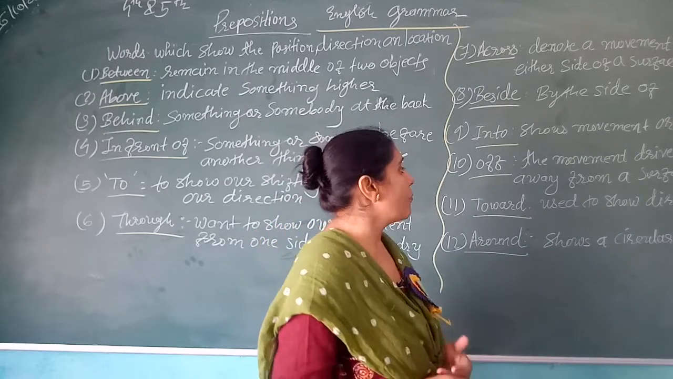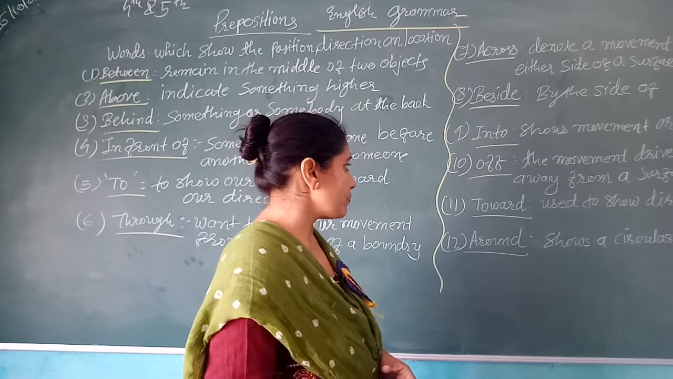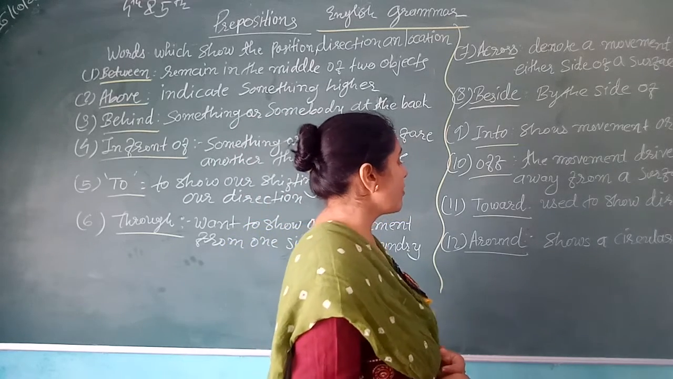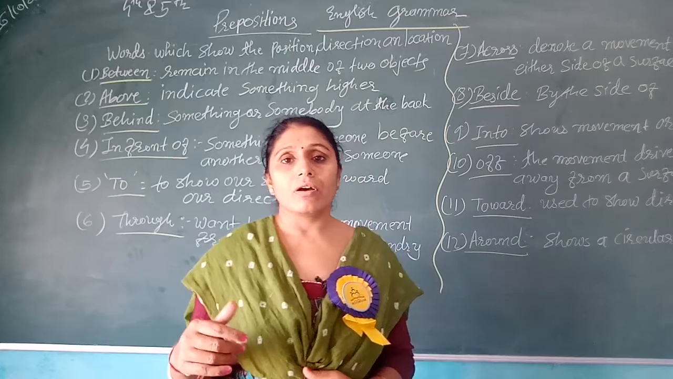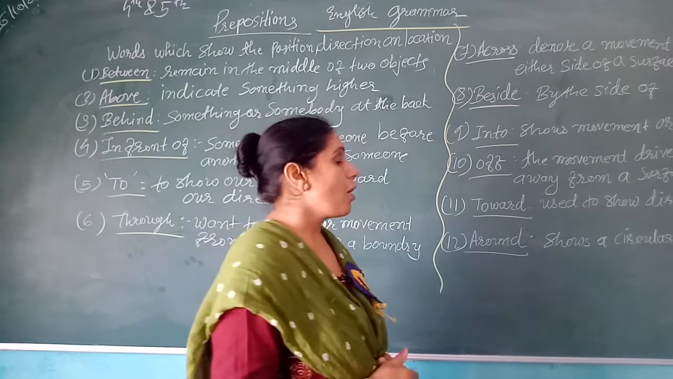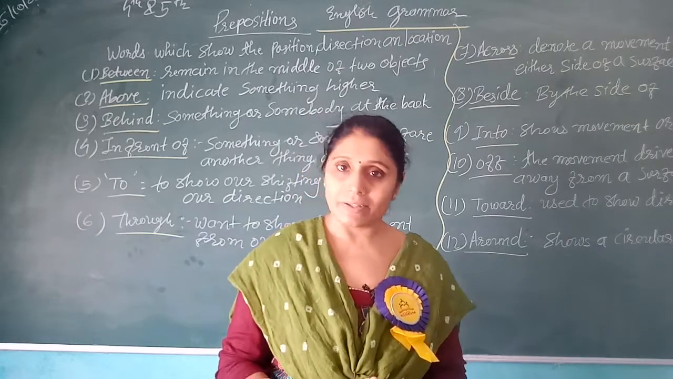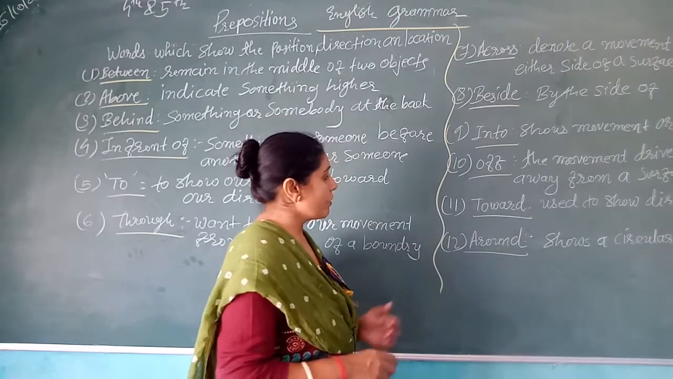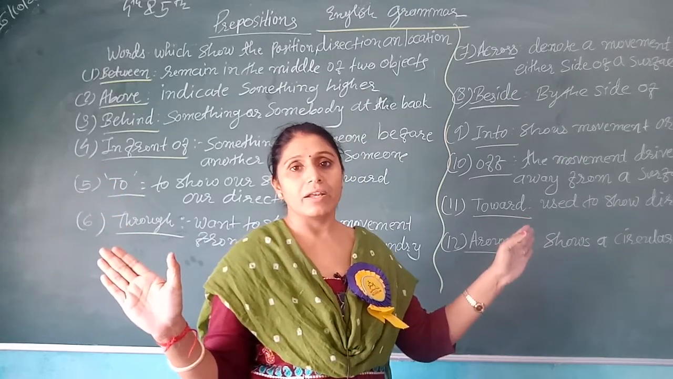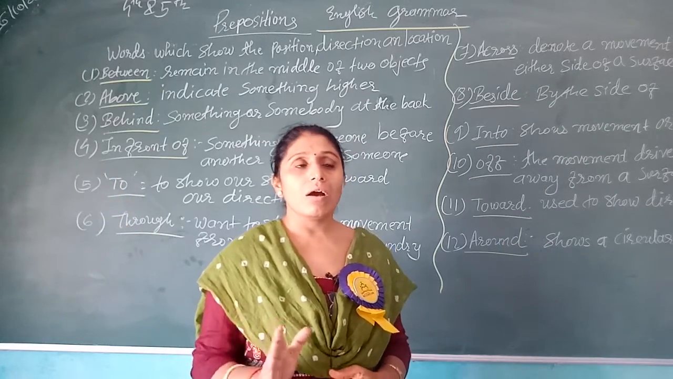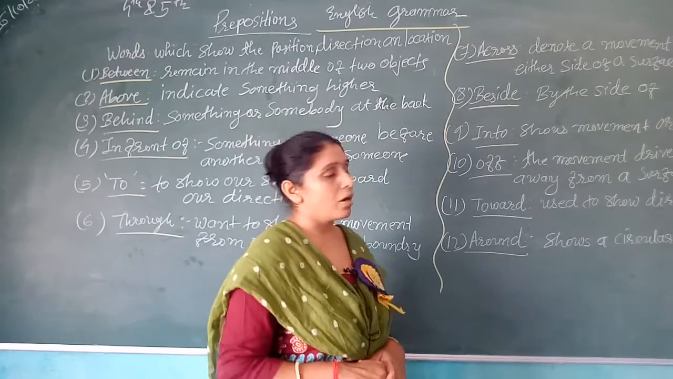And off: the movement driven away from a surface. Off, like switch off, on and off. The movement driven away from a surface. And the eleventh, towards, is used to show direction. Towards this side, going towards the market side, towards the school side, just like that.